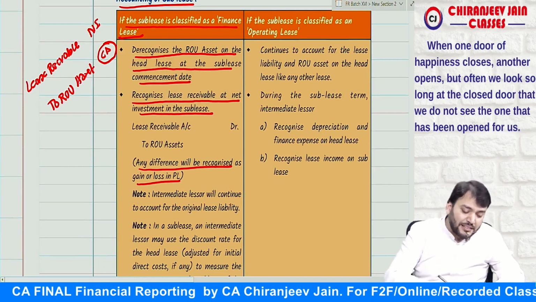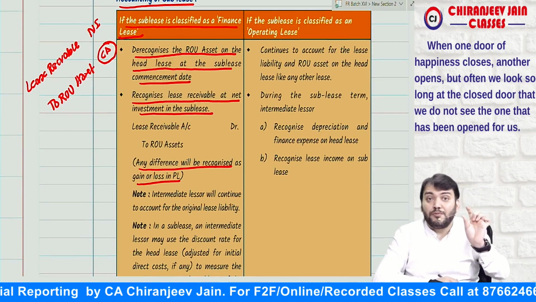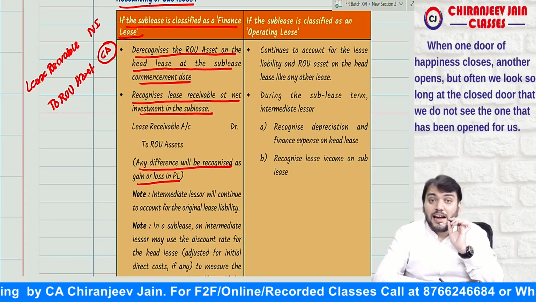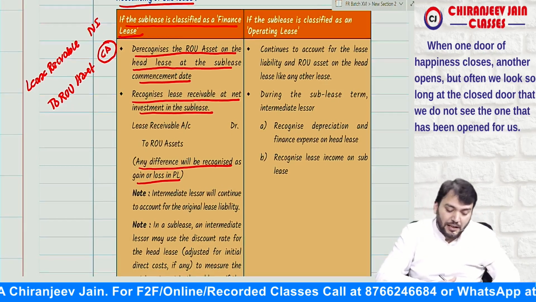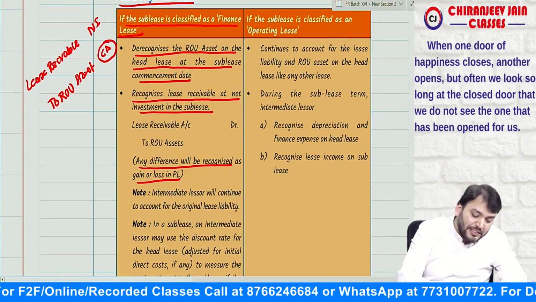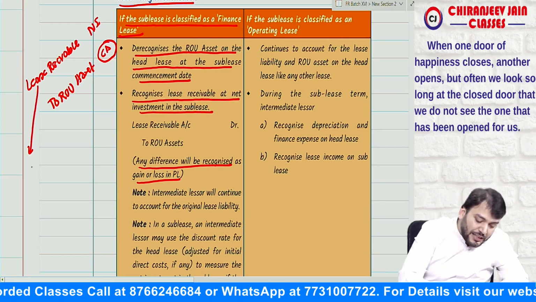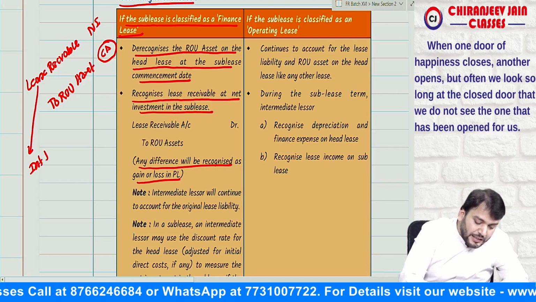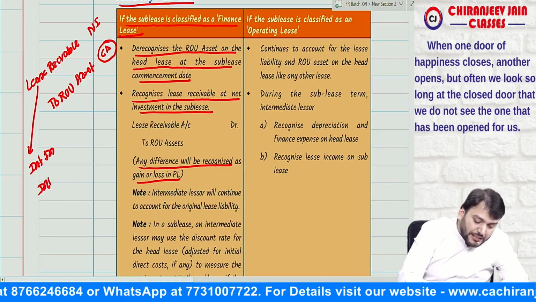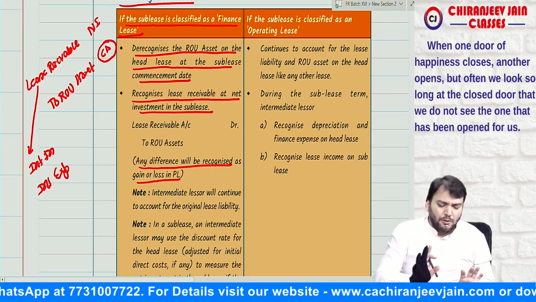Correct? And can I say the intermediate lessor will also have one lease liability for the head lease. There will be lease liability. Correct now? Understood? So what they say, subsequently the intermediate lessor will recognize interest income on the sublease and interest expense on lease liability. I hope you have understood.